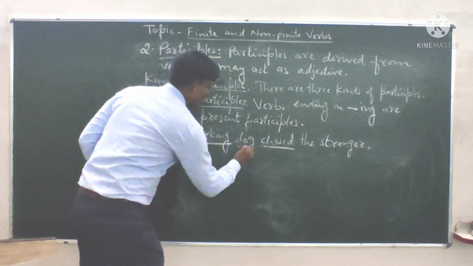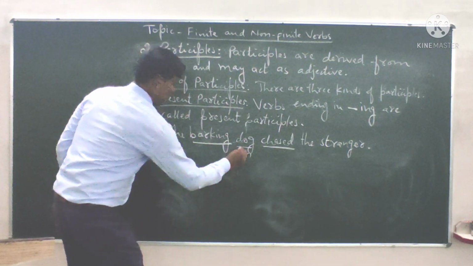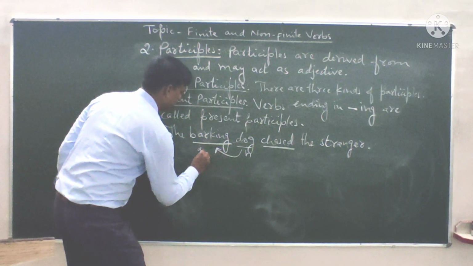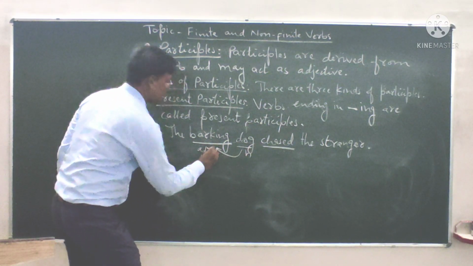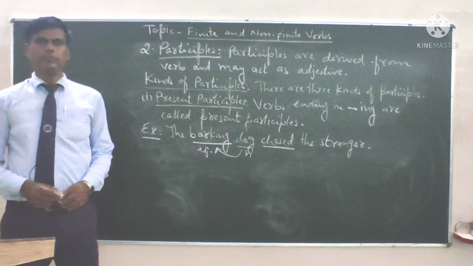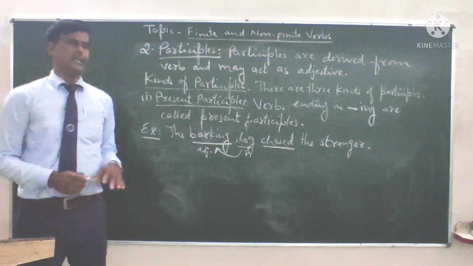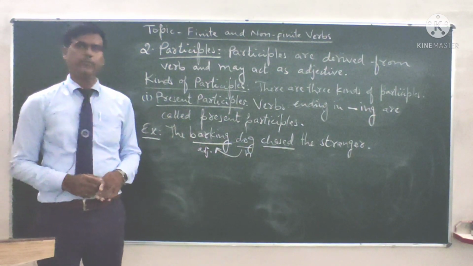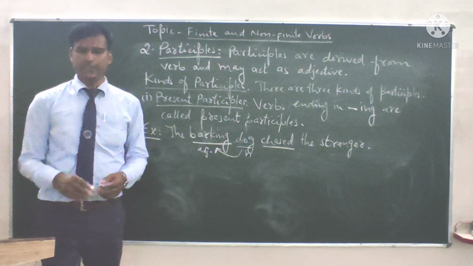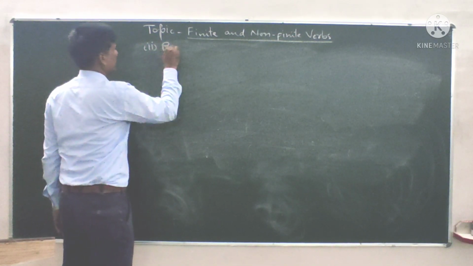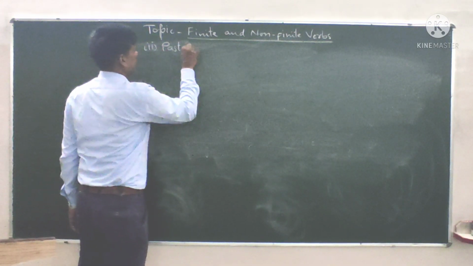For example, dog is the noun. It is describing the noun. That's why a word that is used to describe noun or pronoun is called the adjective. A barking dog, the barking tells us that it is an adjective. Okay, now let us see the next one. Second one is past participle.